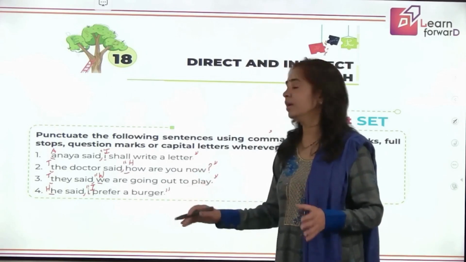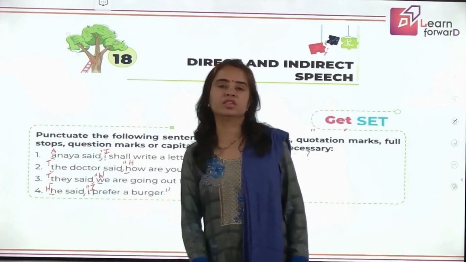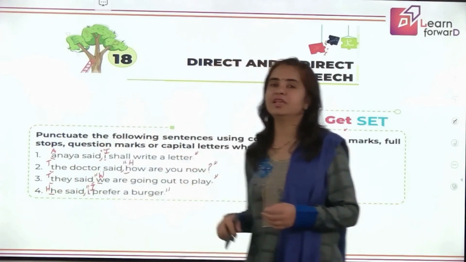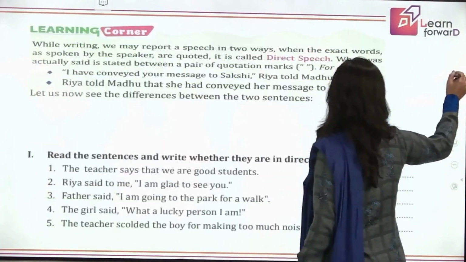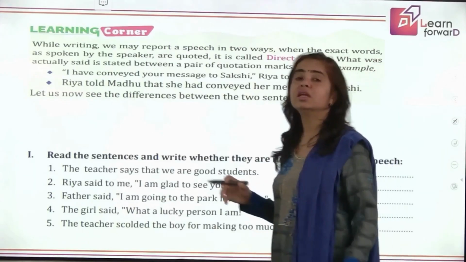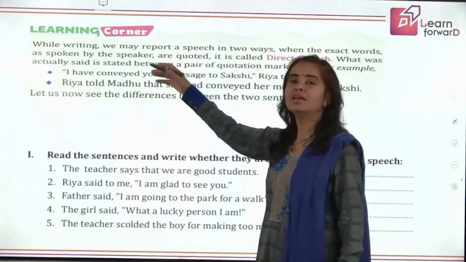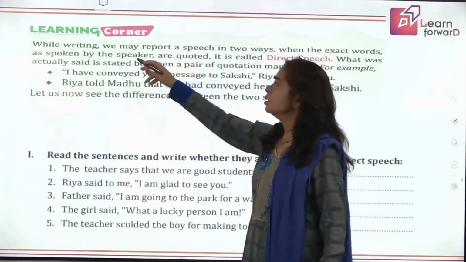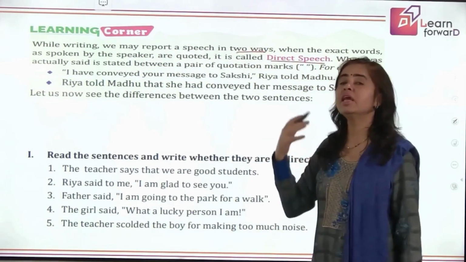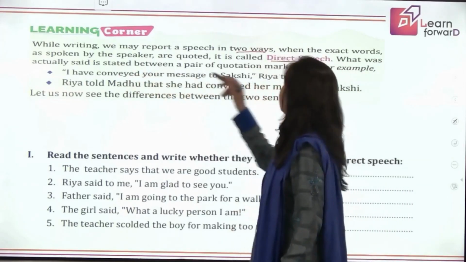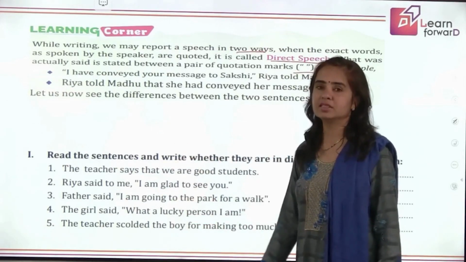So what you saw here in all these four sentences, we are quoting some words of the speaker, children. So that is why we associated this exercise to your direct indirect speech. So when you write the words of the speaker in quotation marks, you say the ditto words. That is called direct speech. So let's start about direct indirect speech. While writing, we may report a speech in two ways. One is direct speech, in which we say the ditto words of the speaker, and it is written between the quotation marks. Like we have already done four sentences in your review exercise.